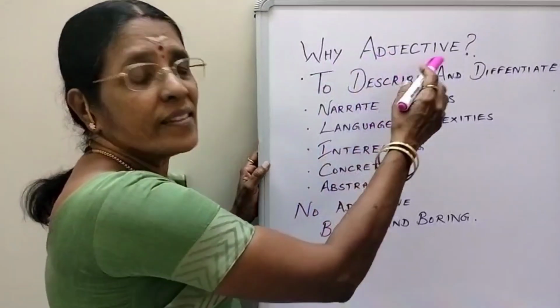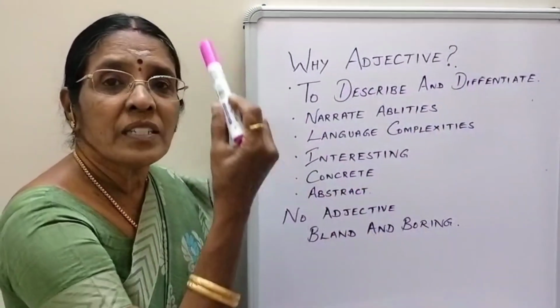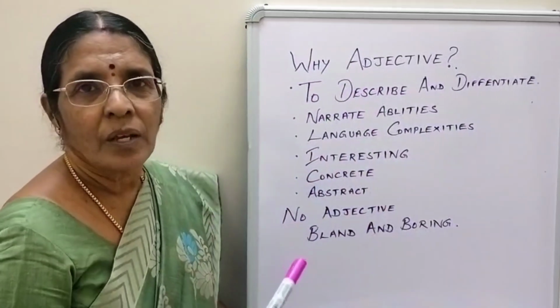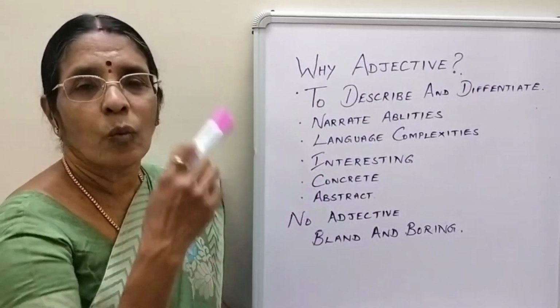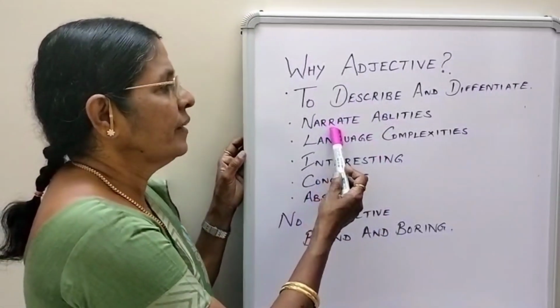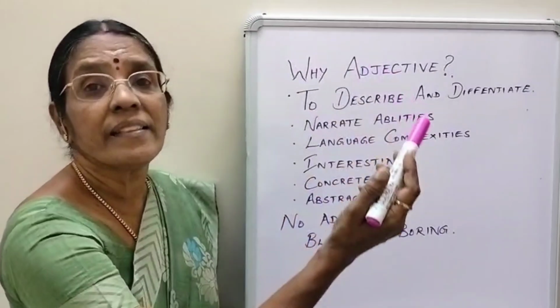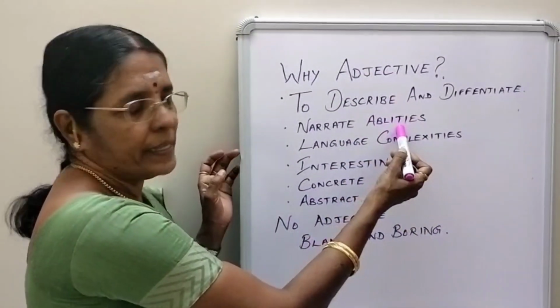We'll now move on to why, the purpose of adjectives. Why should we use adjectives? To describe and differentiate. Ram is tall, Sham is short. Both are boys, but what is the difference? One is tall, the other is short. For easy identification, right? Then to narrate abilities. Ram is bold and courageous. So we know his ability, right?